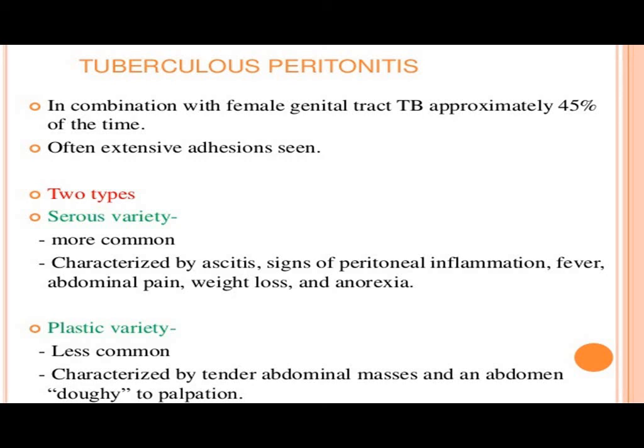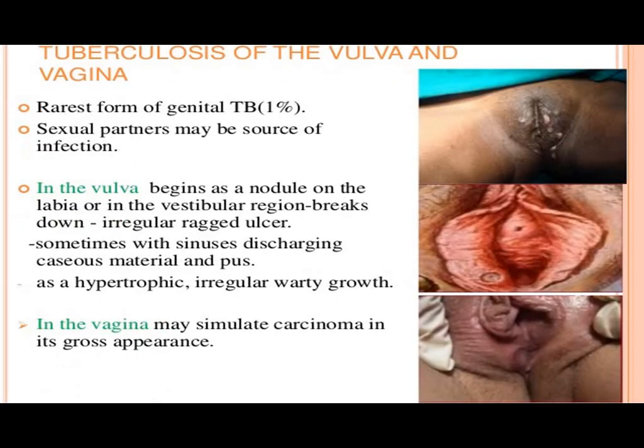Again plastic variety, this is less common, and a tender abdominal mass will be there, and the feeling will be doughy on palpation. So this is important, the feeling will be doughy on palpation. Again that is the dry variety we can call it. So fibrosis might be there, and that is the reason why the doughy feeling will be there.